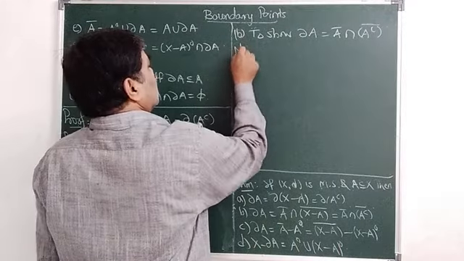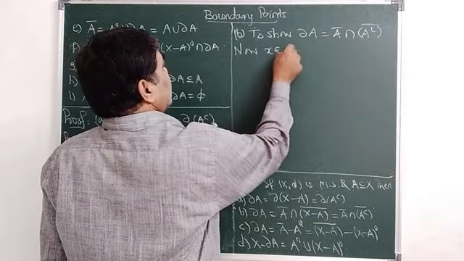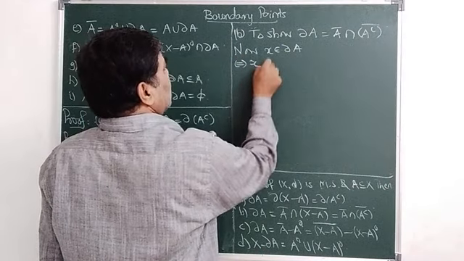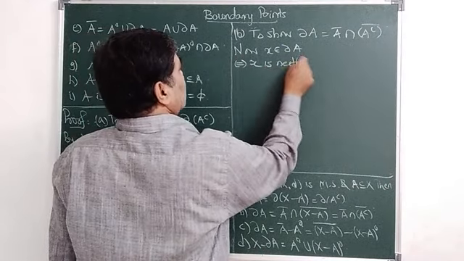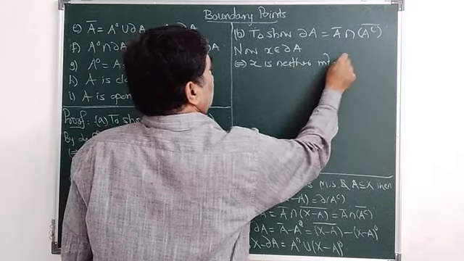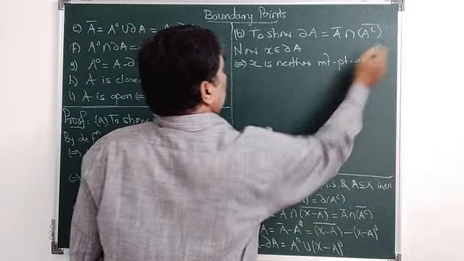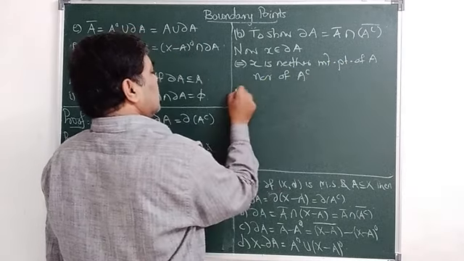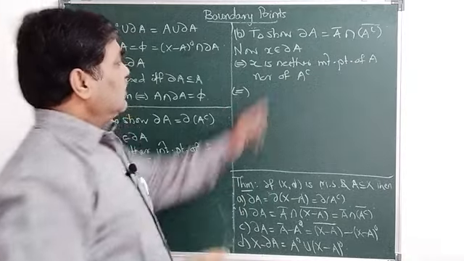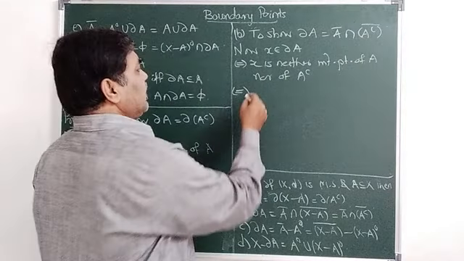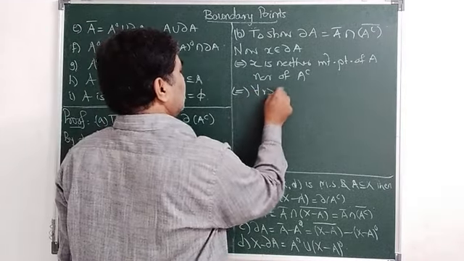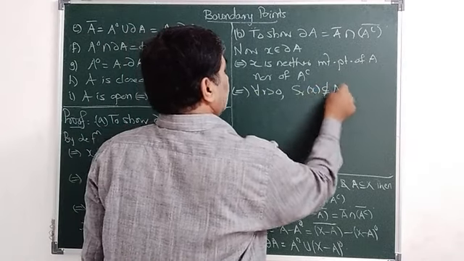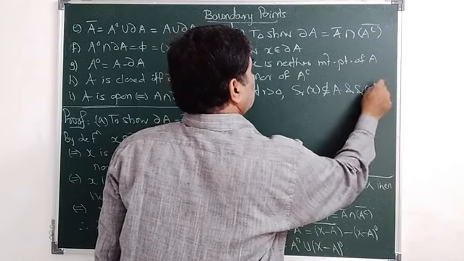So now x belongs to ∂A if and only if x is neither an interior point of A nor of A complement, if and only if it is not an interior point of A, means for any r greater than 0, S_r(x) is not a subset of A, and S_r(x) is not a subset of A complement.